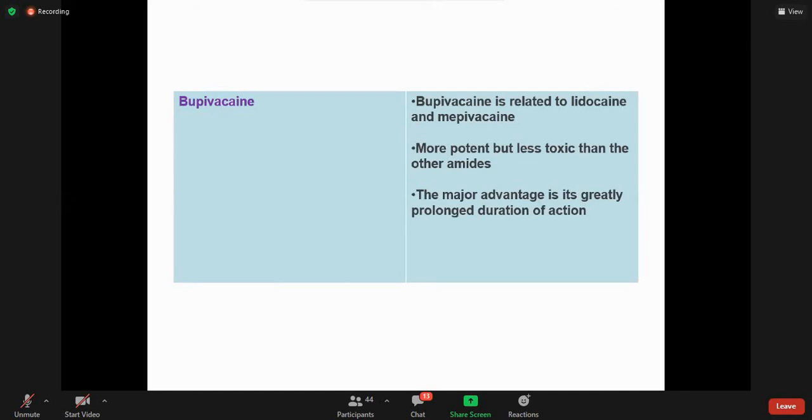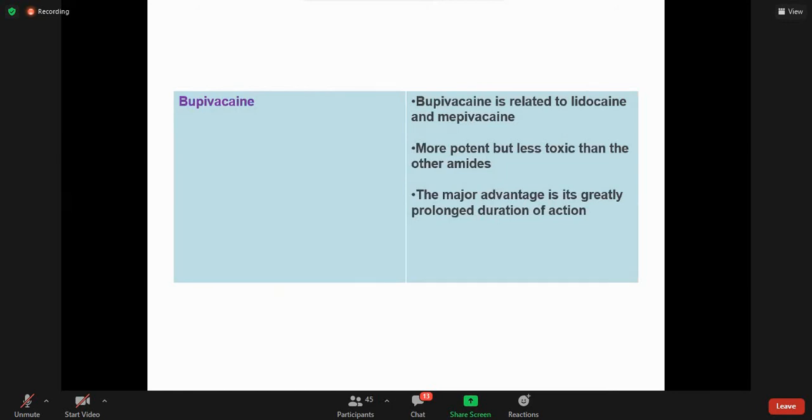The major advantage is its greatly prolonged duration of action. And you know why it's necessary to know about the duration of action of different local anesthetics? Because we are going to select the drug according to the probable duration required for any procedure.